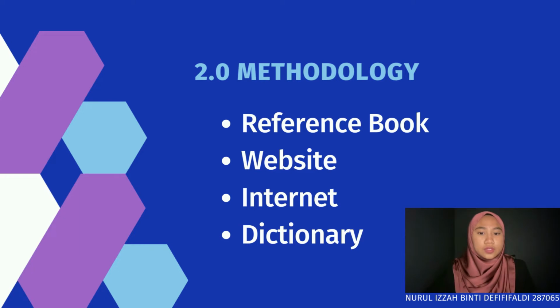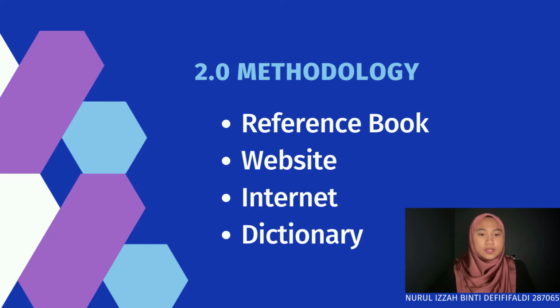We have used several sources to obtain information in the study. Among them are reference books, websites, the internet, and dictionaries. For reference books, several books were used to obtain information in order to analyze the study completely. Among them is the 12th edition of the reference book Principles of Accounting by Weygandt and Needles. The information obtained from this book can further complement the study with clearer and more detailed information.